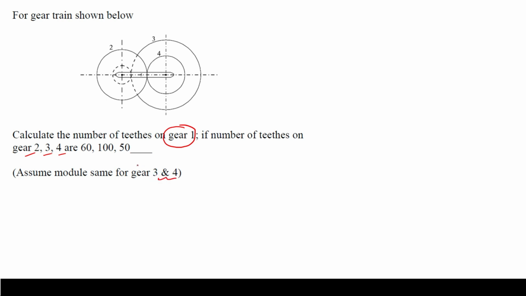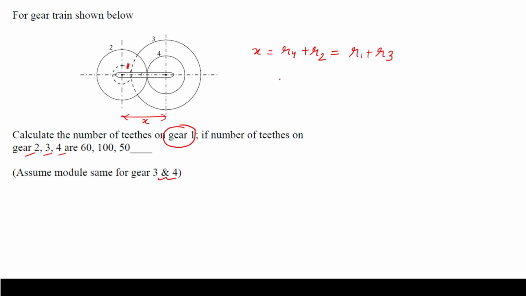Now there is a relation: if the center distance between the two is x, I can write that the center distance x is equal to the radius of gear number 4 plus the radius of gear number 2. You can see from the figure, radius of 4 plus radius of 2 is equal to the radius of gear number 1 plus the radius of 3. I can write it like this.